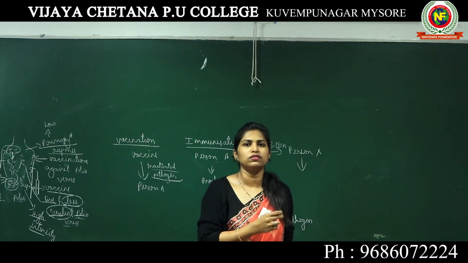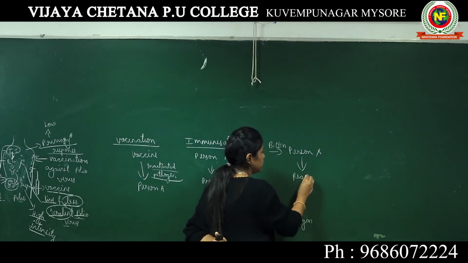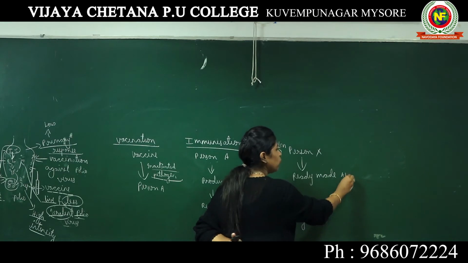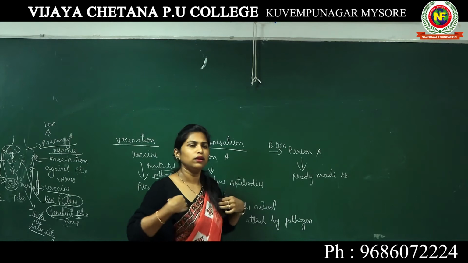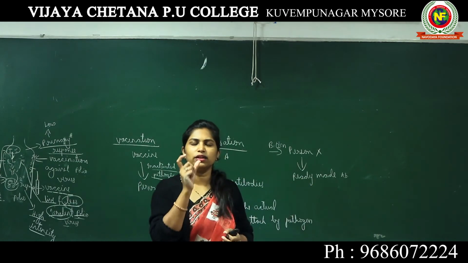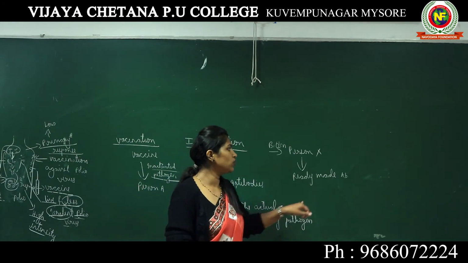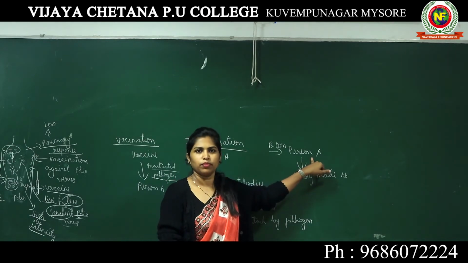What we have to do is inject ready-made antibodies into this person's blood, so that these ready-made antibodies will fight against that snake venom, snake poison, and neutralize the effect of the snake venom, and the person will survive.